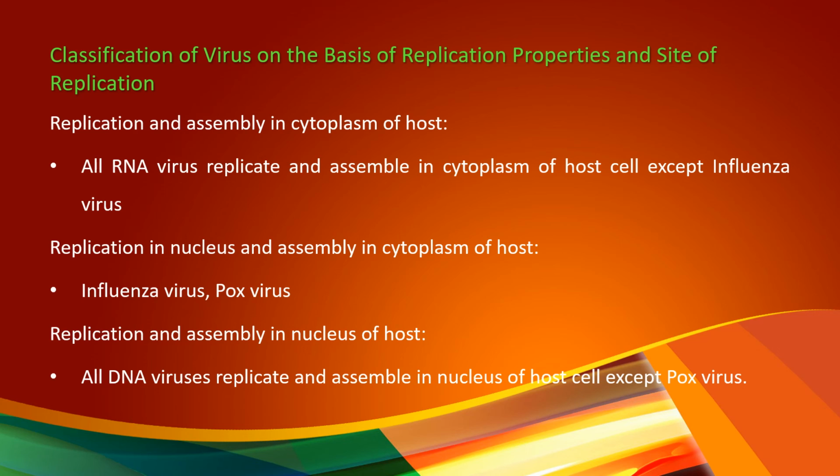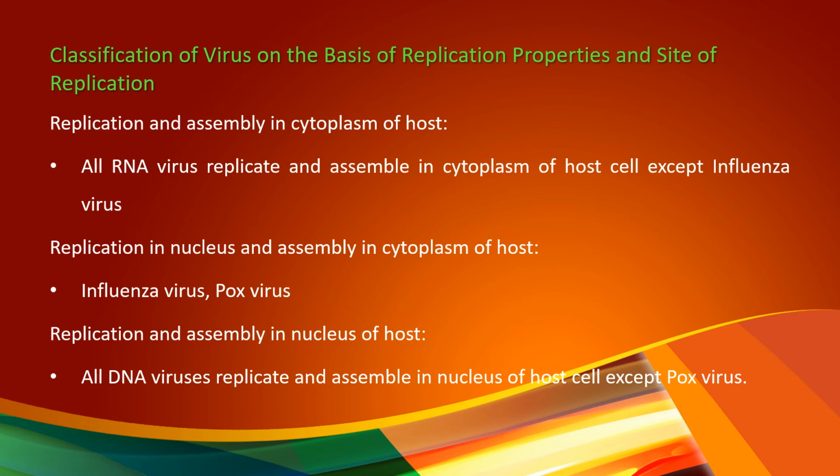Here, after the replication of the genetic material, the DNA passes to the cytoplasm through the nuclear pore from the nucleus, and the assembly takes place in the cytoplasm.